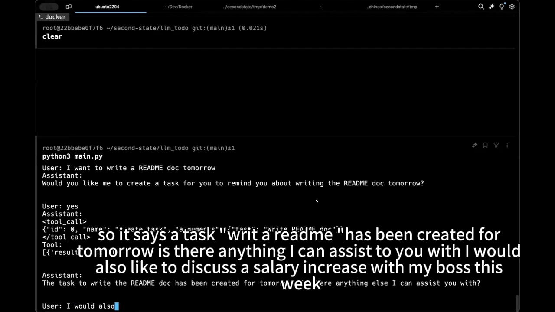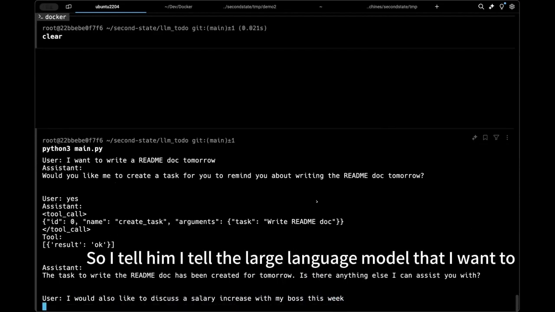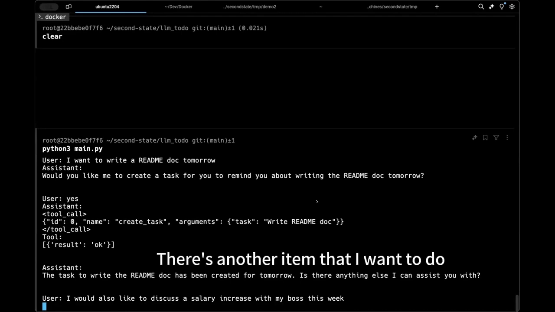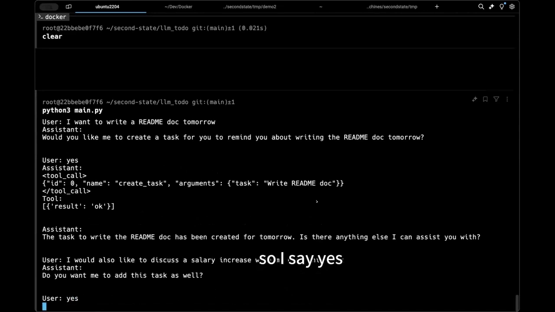I would also like to discuss a salary increase with my boss this week. Okay. So I tell the large language model that there's another item that I want to do, right? So do you want me to add the task as well? It's a little verbose. So I say yes.